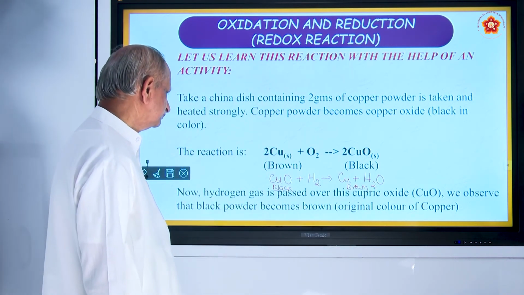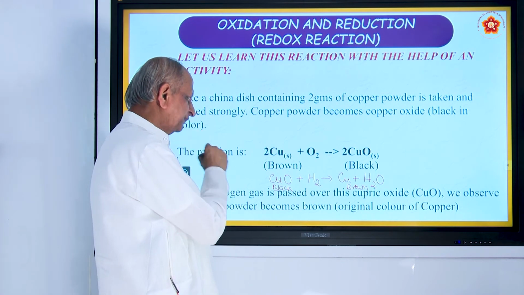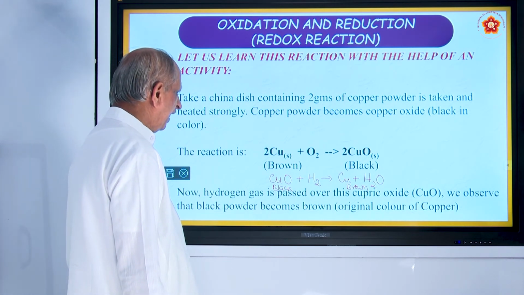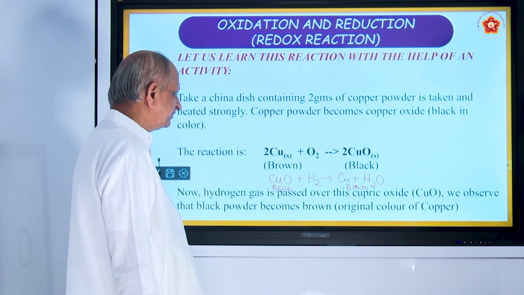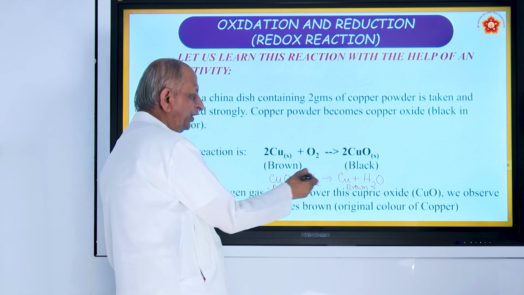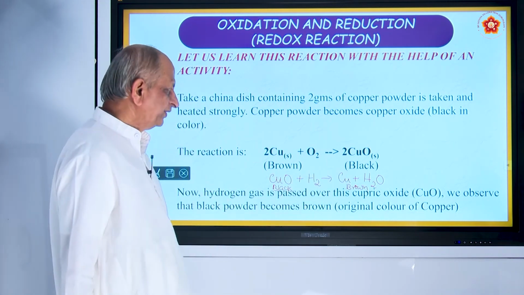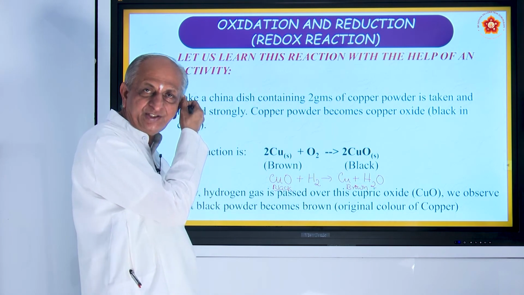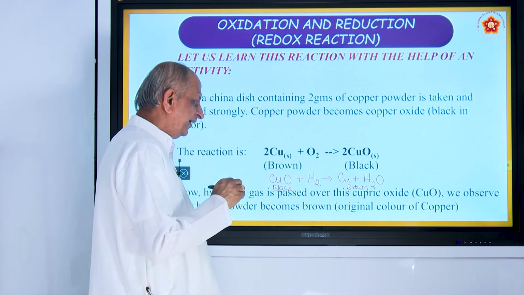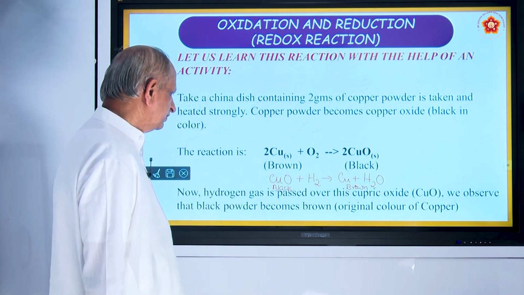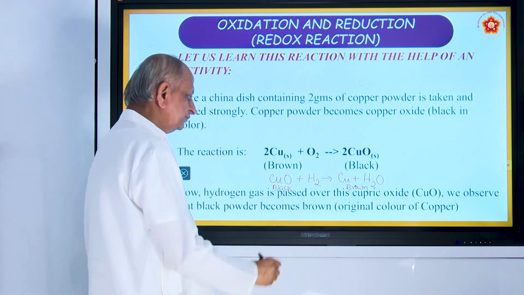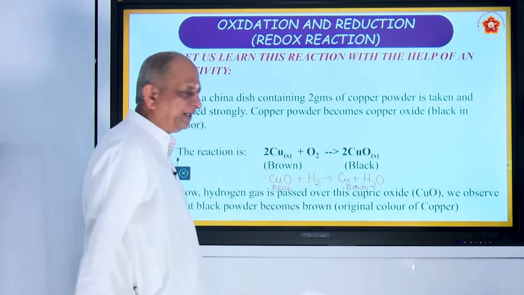Is it not? So, here there is addition of oxygen, and when oxygen is added to a substance, we call it oxidation, and in this case copper oxide is reduced to copper. So, what is oxidation? Oxidation is addition of oxygen. What is reduction? Addition of hydrogen. Okay. So, here copper oxide is reduced to copper. Hydrogen is oxidized to water.